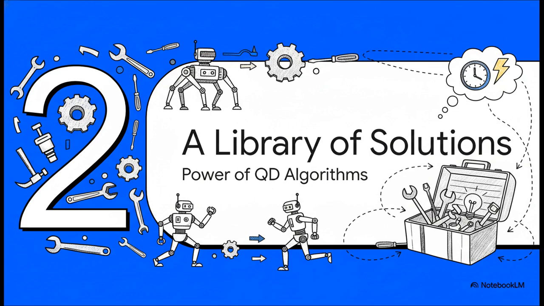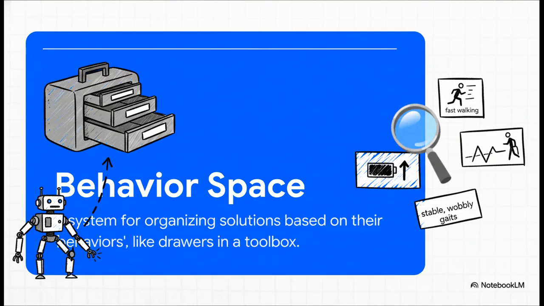But let's be honest, having a giant, messy toolbox isn't super helpful when you're in a jam. You'd waste all your time just looking for the right wrench. You need a system, a way to find the right tool and find it fast. And that system has a name. It's called a behavior space.